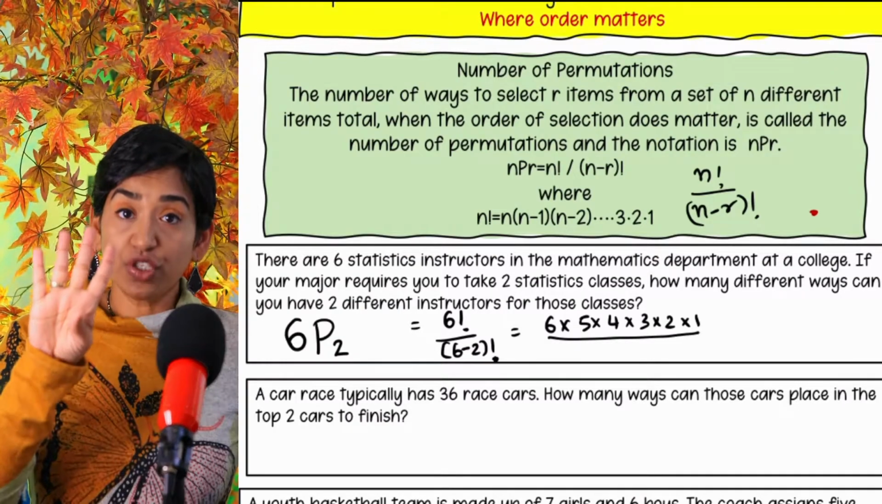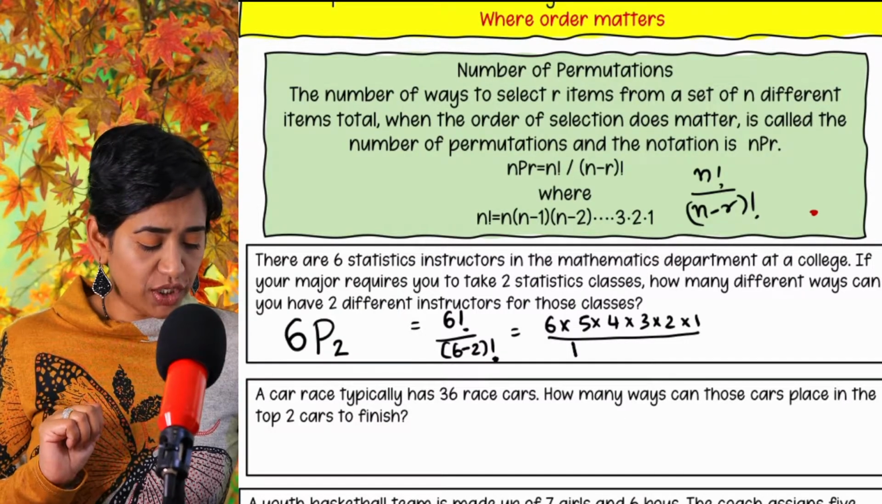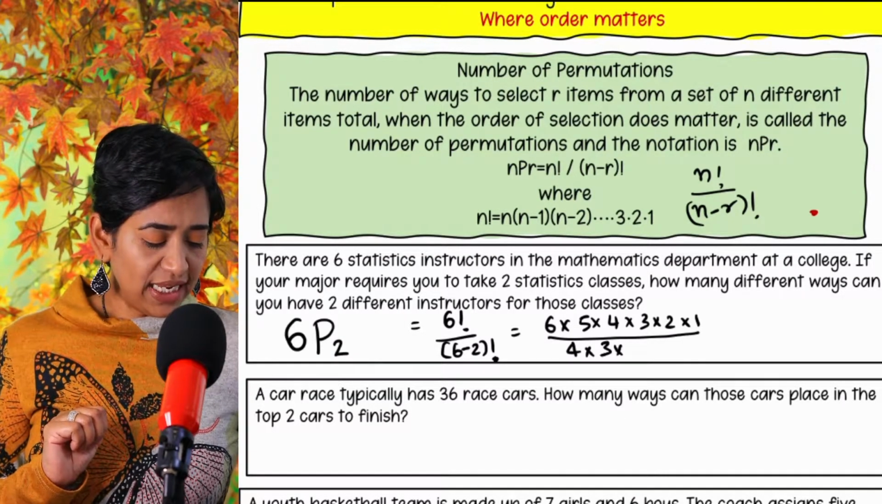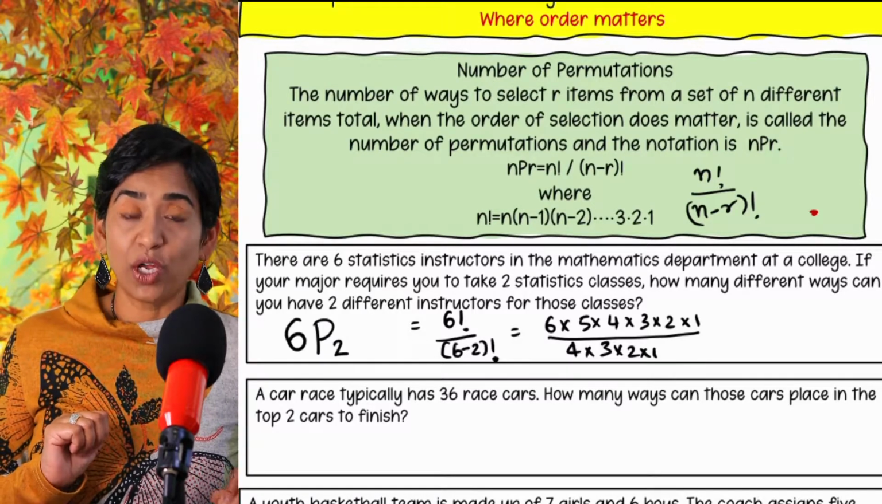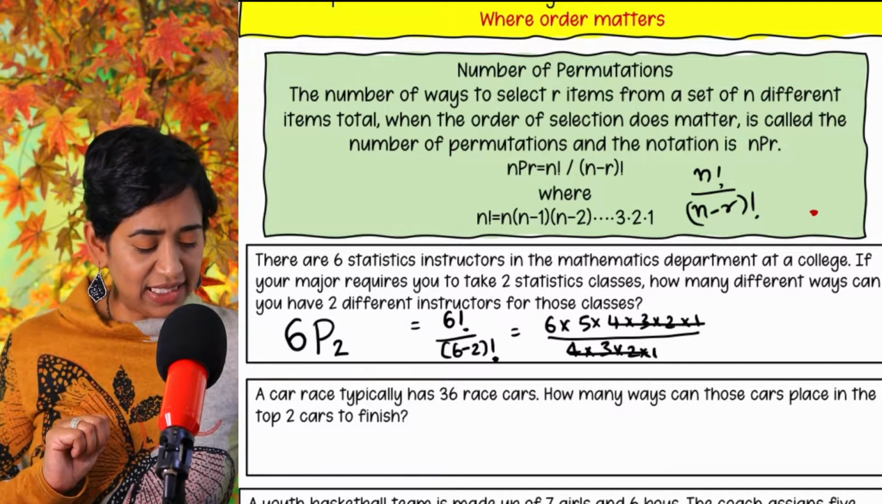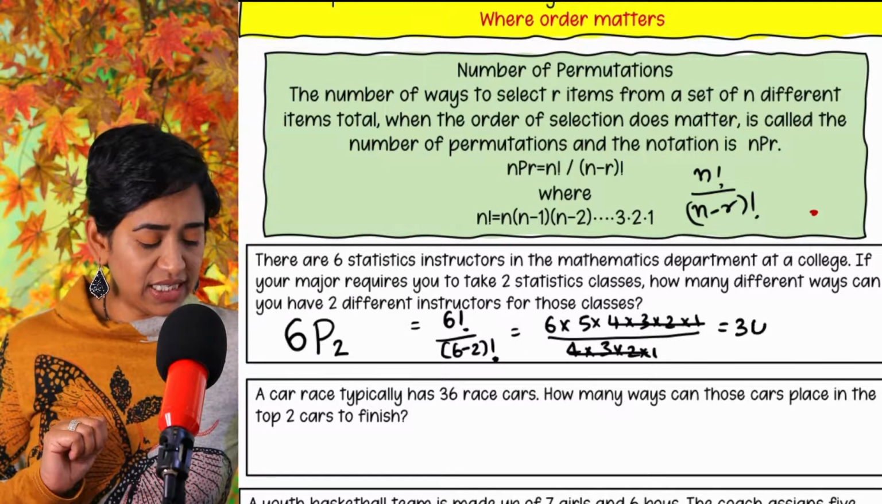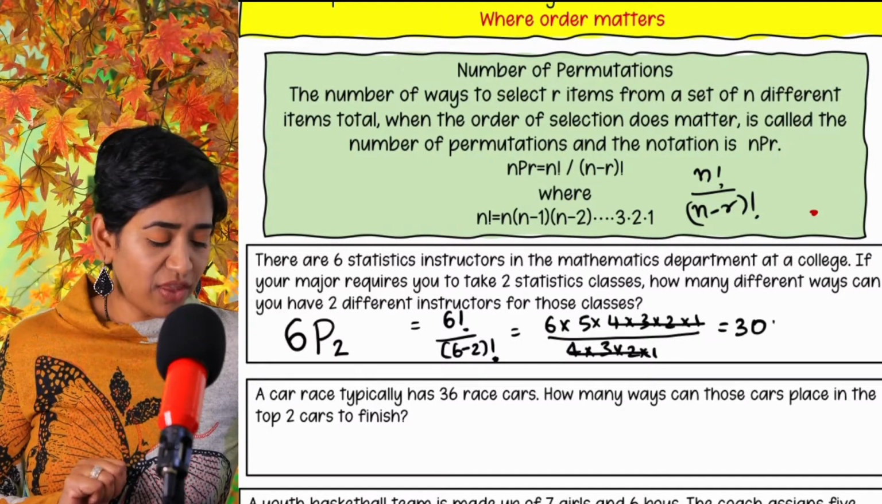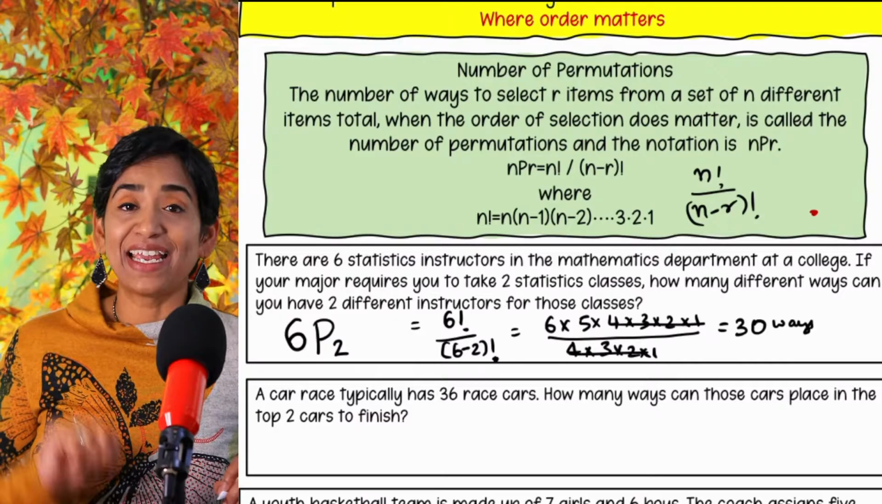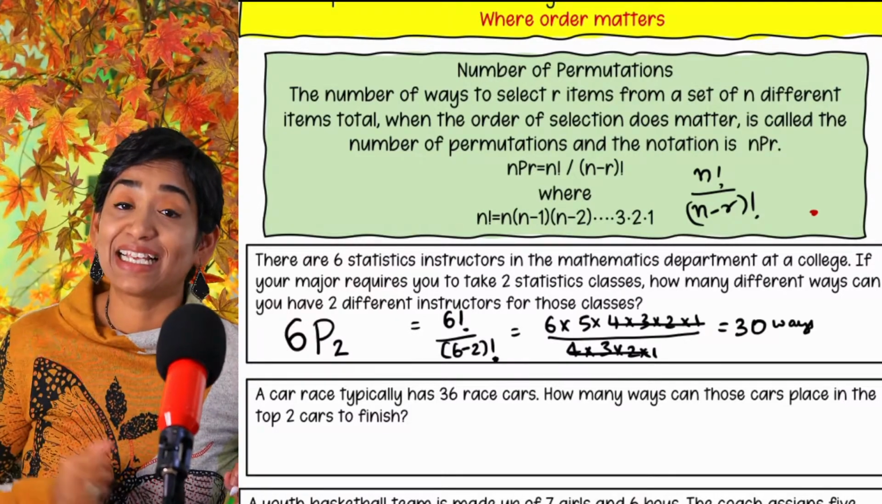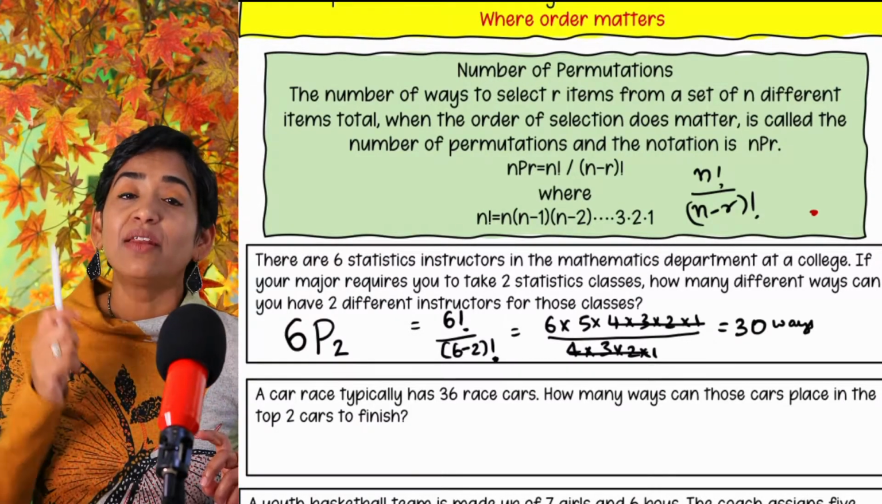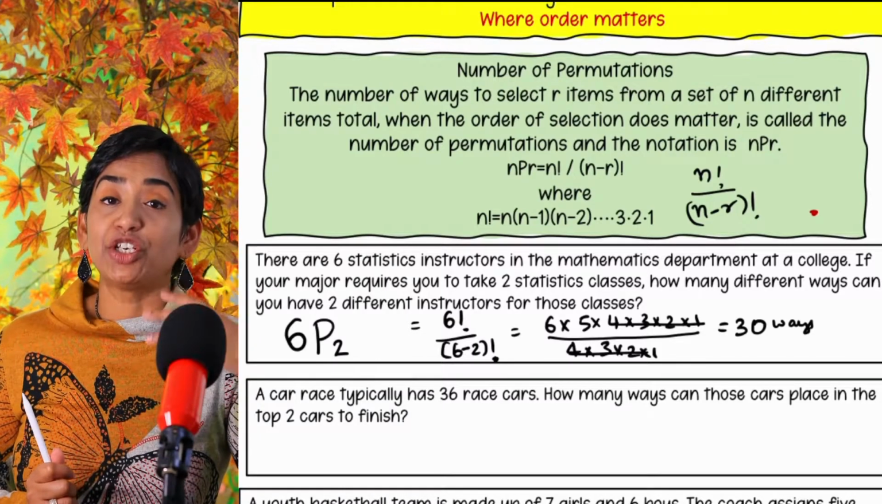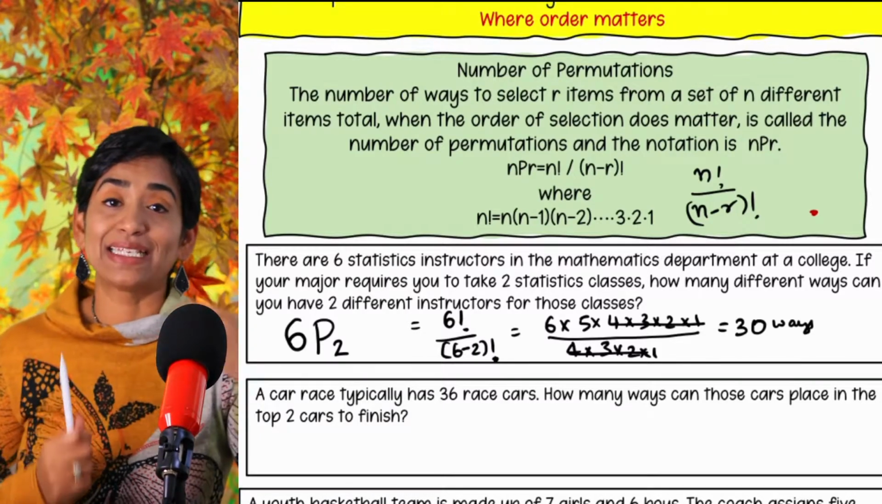6 minus 2 is 4. So 4 factorial is 4 times 3 times 2 times 1. And if I cancel these, 6 times 5 is 30. So I have 30 ways of choosing 2 classes from 6 classes. How cool is that? Now let me go ahead and pull up my class calc and show you how to work this out in class calc.